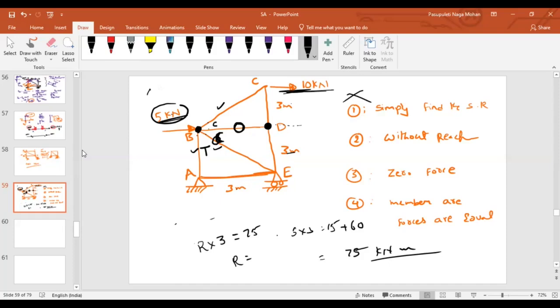I can say a member can be under tension or compression, but by looking at joint B itself, I don't know what portion of the load will be carried by these forces. But if I look at joint D, I can say that the force in this member is 0.